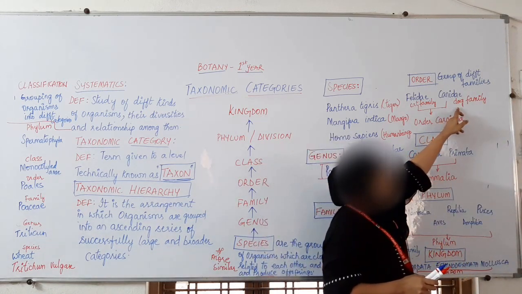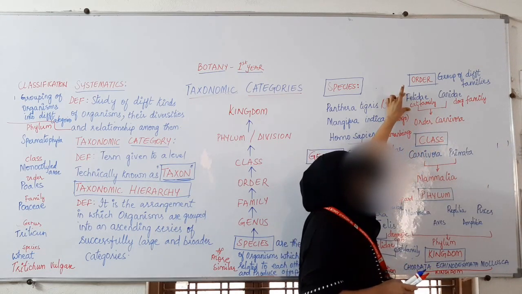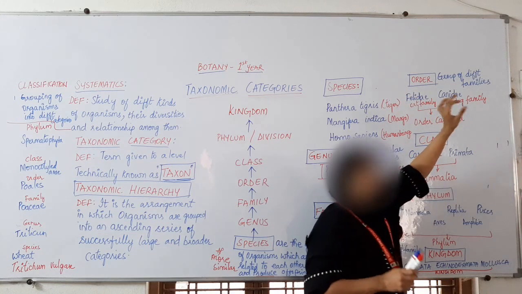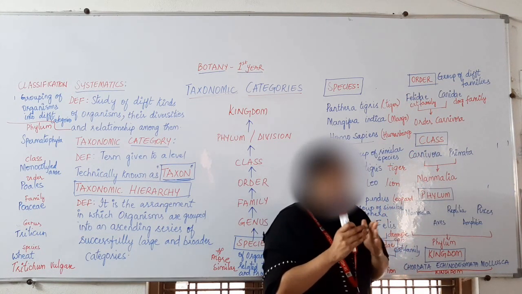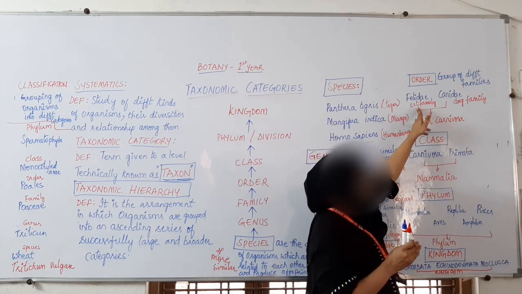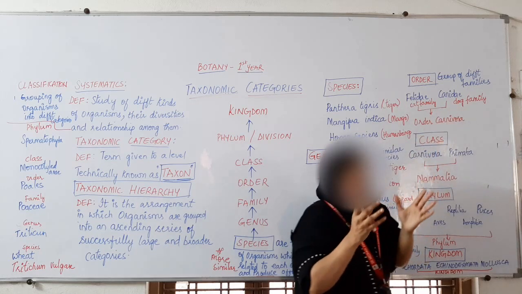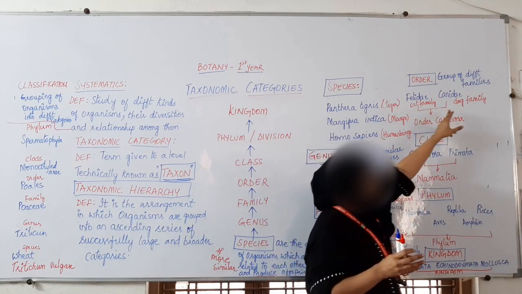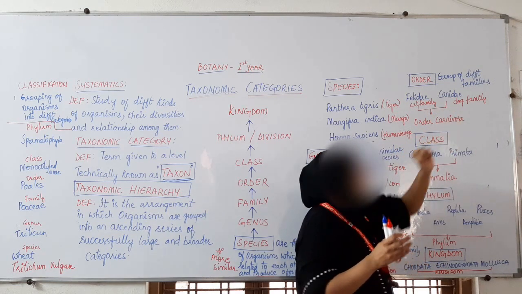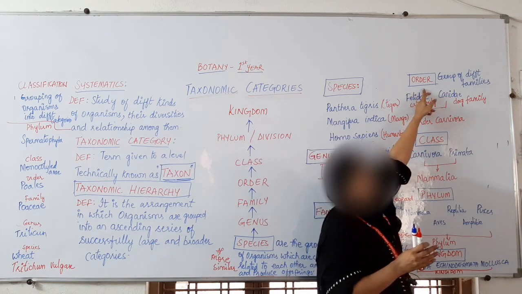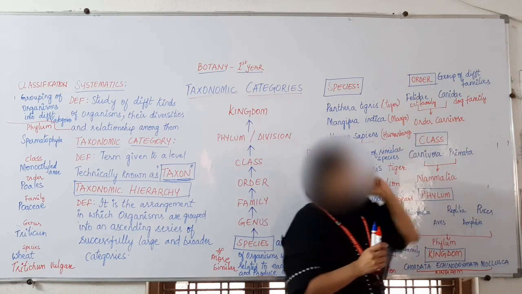Canidae is another family, the dog family. Cat family is different, dog family is different, but still there are certain similarities between the cat and dog families. That is why Felidae and Canidae are both placed under one order, based on the similarities.